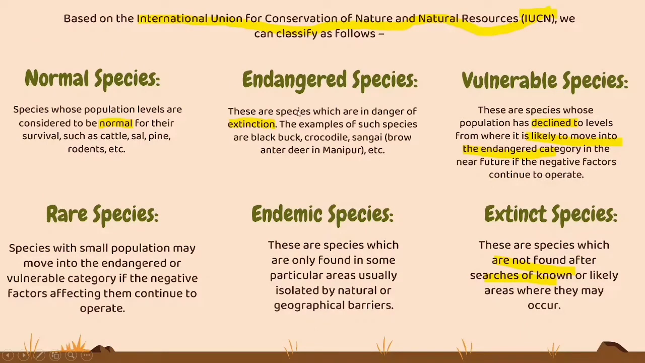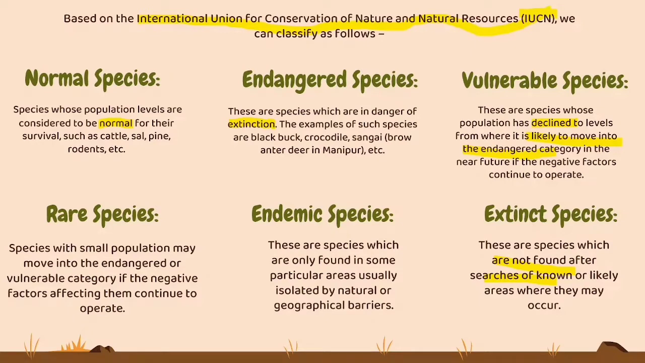Okay friends, let's see how they are classifying species. When we look at species, there are different types. According to the International Union for Conservation of Nature and Natural Resources, please note this abbreviation. There are chances that this might be a question for your 1 mark. According to this IUCN, we have 6 different categories. First one is normal species, endangered, vulnerable, rare, endemic and extinct.